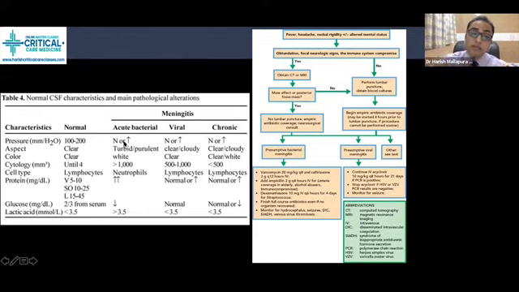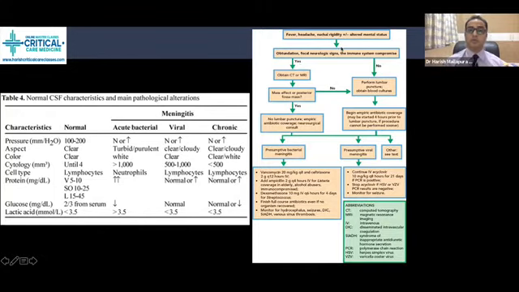Next is TB meningitis, and it may be normal or marginally low in viral meningitis. One thing which helps in differentiating bacterial versus viral or other causes of meningitis is CSF lactate. There is good data on this. If the CSF lactate is more than 3.5, it is a marker of acute bacterial meningitis.